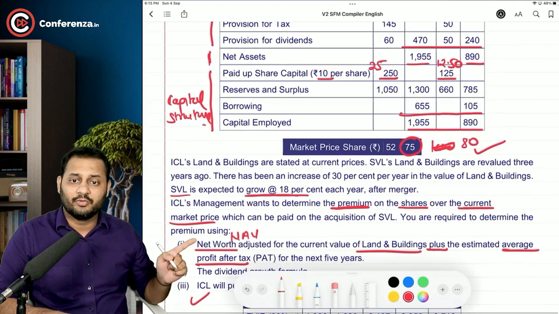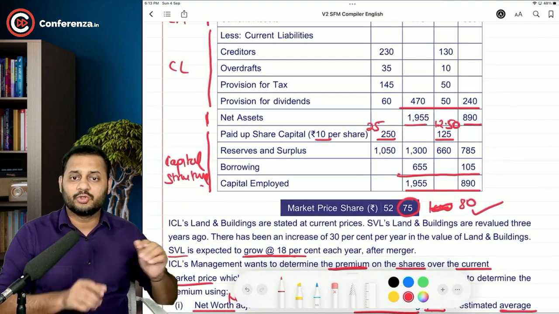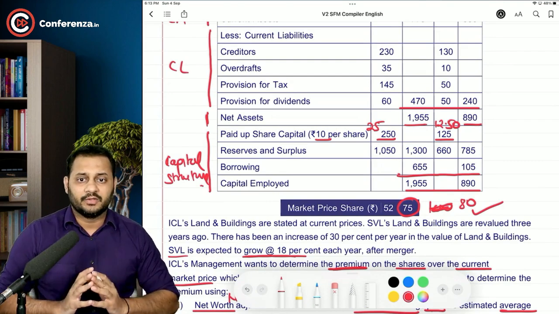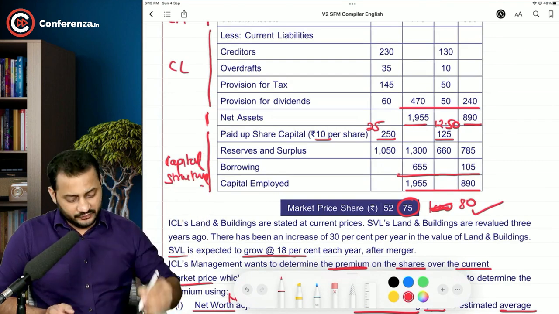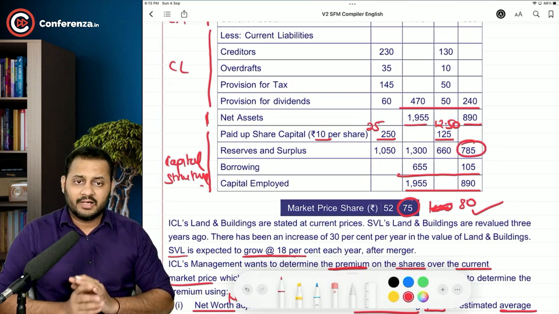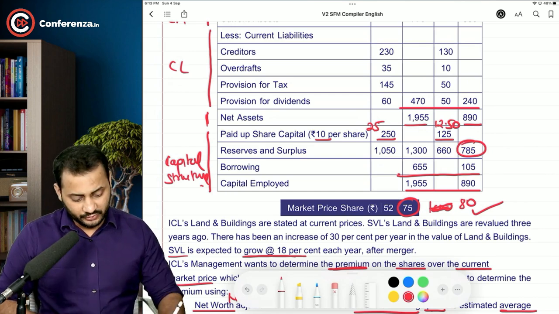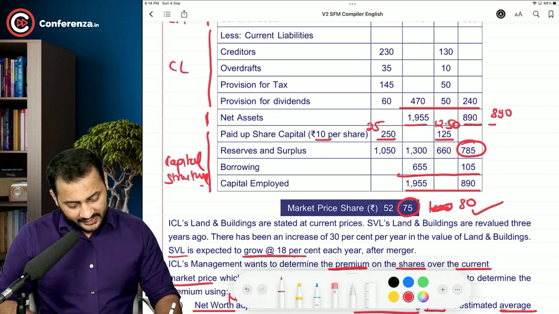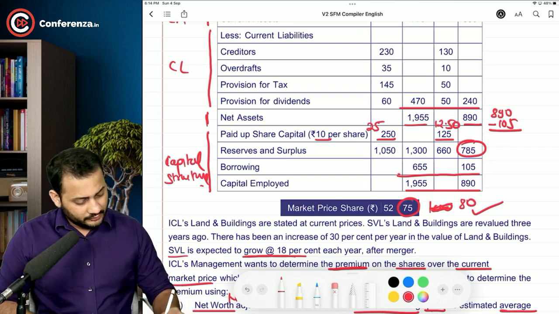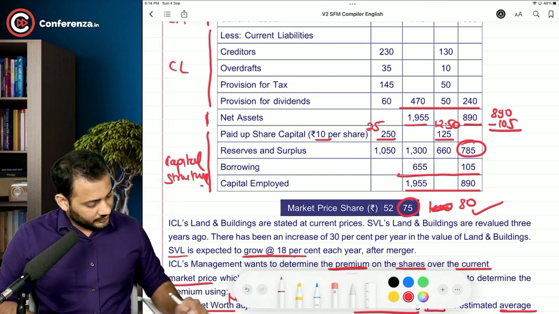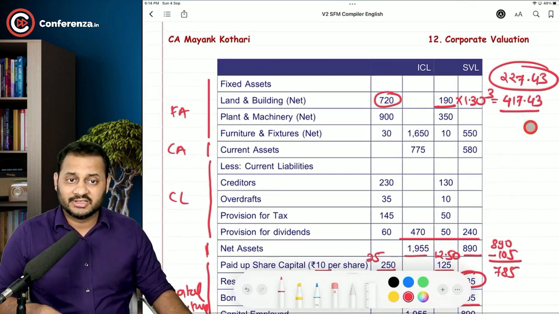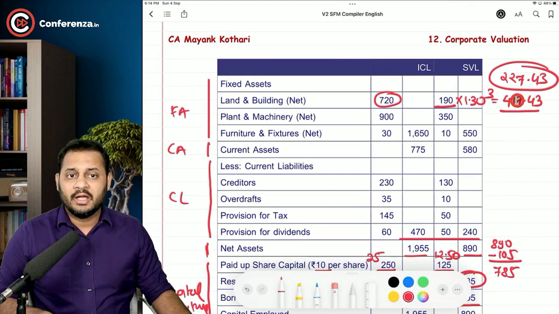Net worth means only the equity shareholders' fund will be there. So the equity shareholders' fund is this much only, 785. Apart from that, you are going to reduce everything. So 890 minus 105 comes to around 785, plus the appreciation, because this is the adjustment in these figures.